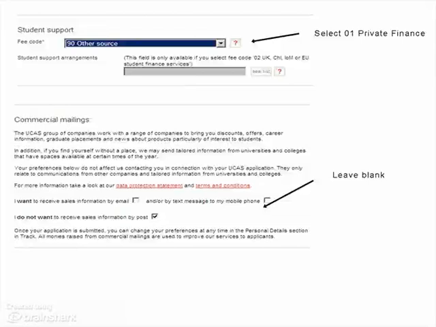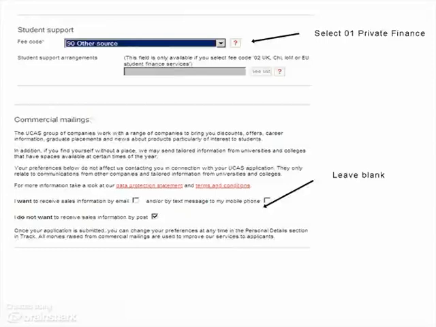Then you need to select your student support. Now in the UK the government tend to pay for these things, but you don't have that luxury. You are much more sensible than that. You are going to be paying by private finance. So in the student support fee code section you need to select 01 private finance.